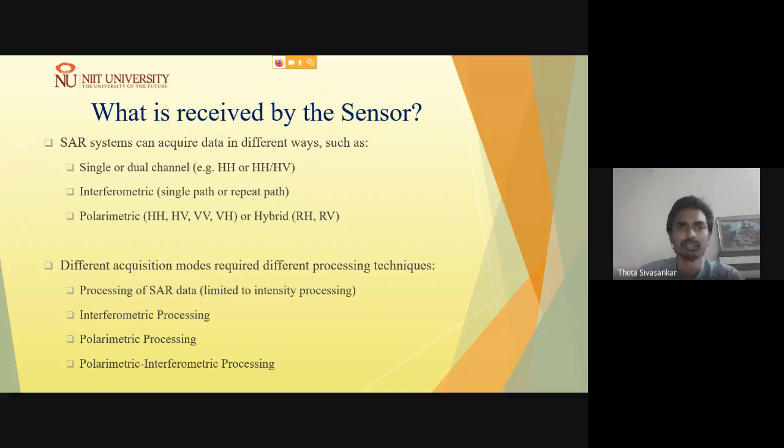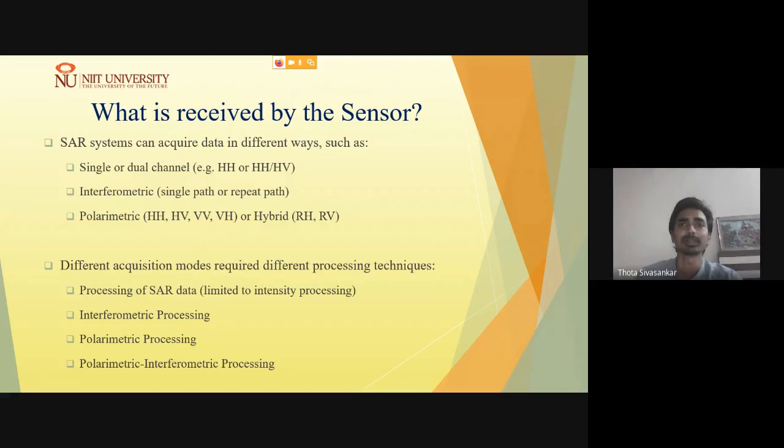We all know any arbitrary signal can be analyzed by using horizontal and vertical polarizations. When you transmit a signal, horizontal or right circular or any particular signal, when it undergoes interaction with the target, it may transmit back an arbitrary signal. It is a little difficult to say that it will be horizontal or vertical.